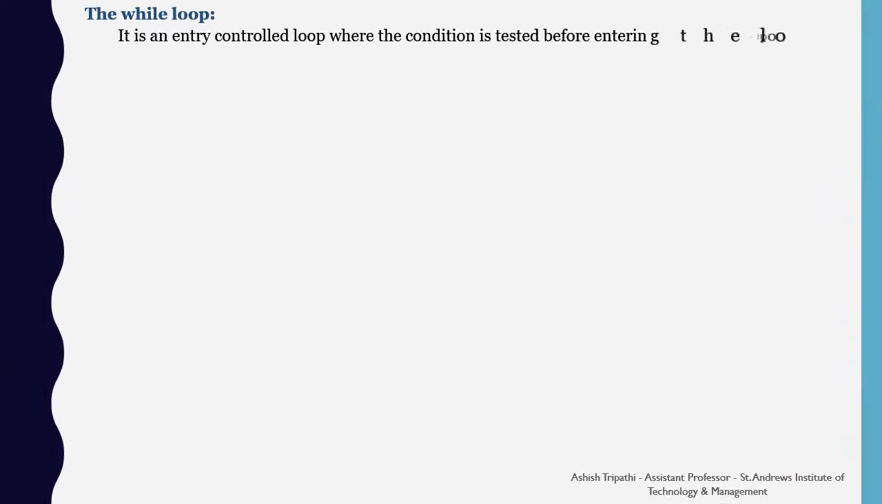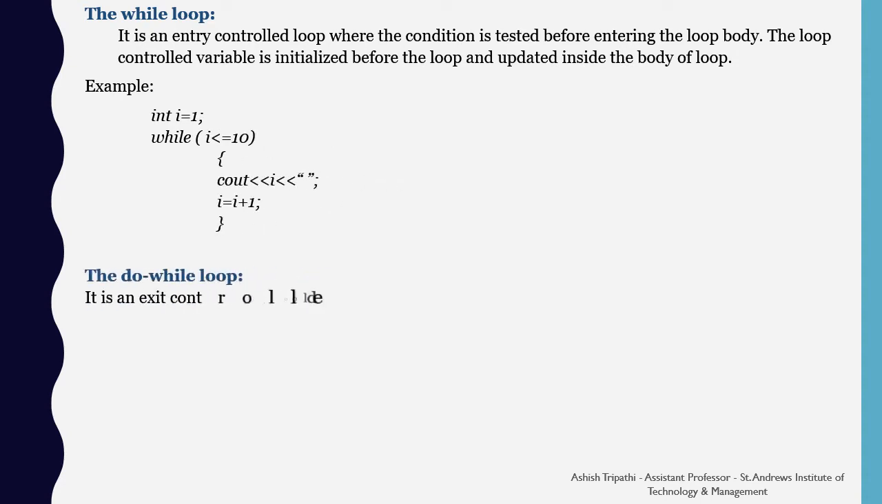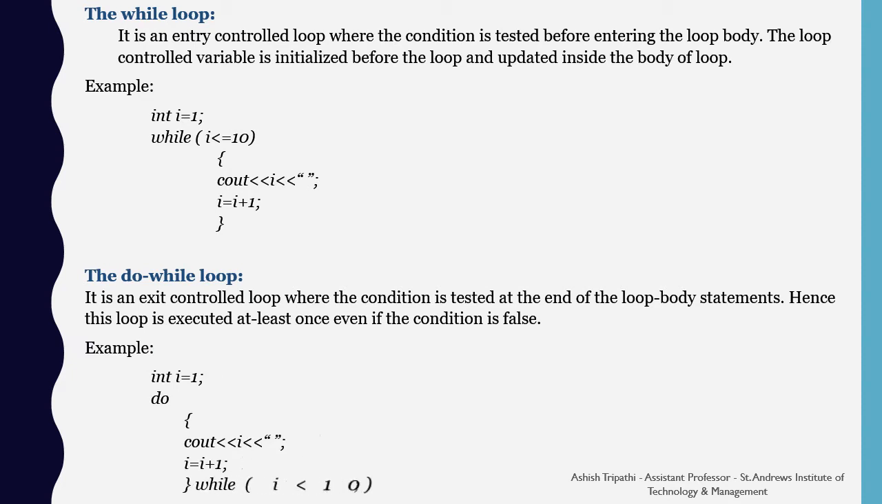While loop. It is an entry control loop where the condition is tested before entering the loop body. The loop control variable is initialized before the loop and updated inside the body of the loop. For example, it is the same example for printing the numbers from 1 to 10.